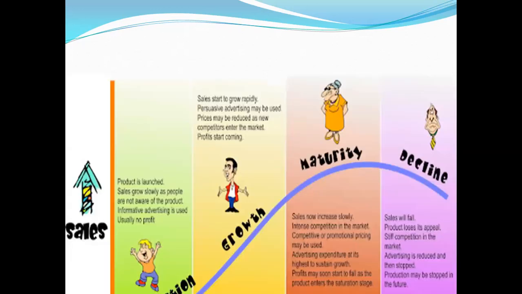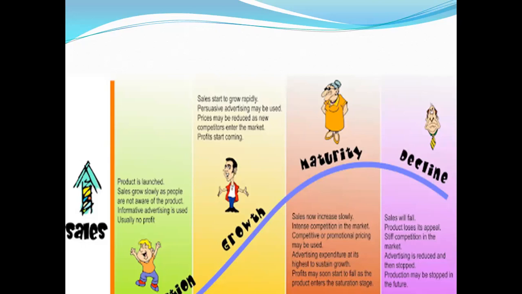Then we have this particular diagram. Introduction stage: the product is launched, sale volume is very low, people are not yet aware of the product. At the growth stage, sales start growing because of advertisement or something. Maturity: sales now increase slowly, but because of the competition, you have to reduce the price and advertisement expenditure is so high.